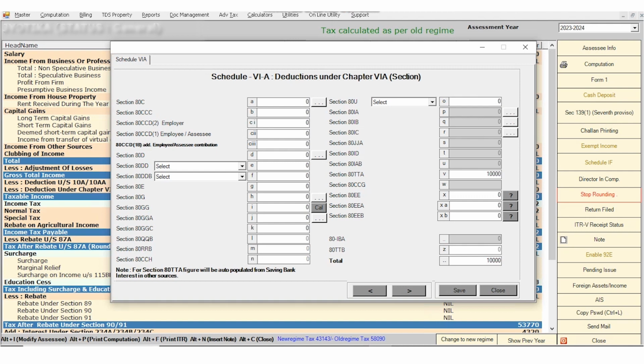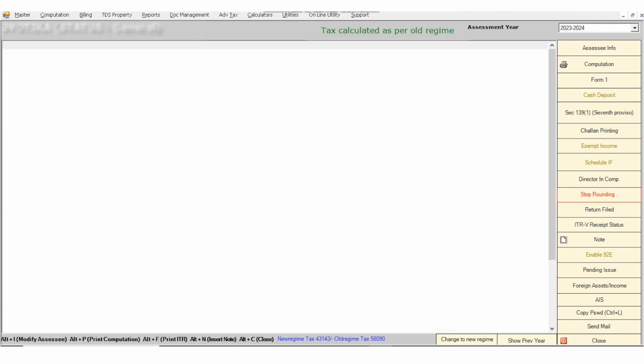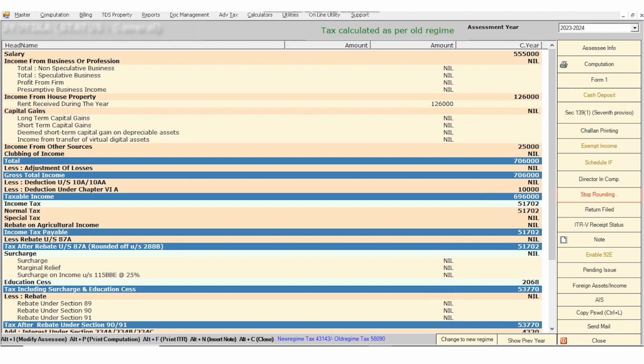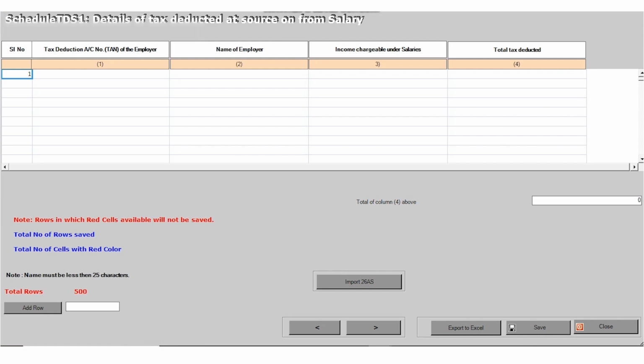And in case you have any other kind of deductions in Chapter VI-A, you can show all the details under different sections. Then you can click on the save button, and after clicking on save, your tax amount will be calculated as per the slab rate. In case you have paid any self assessment tax, or any advance tax, or if any TDS has been deducted, you can import the data from 26AS as well.